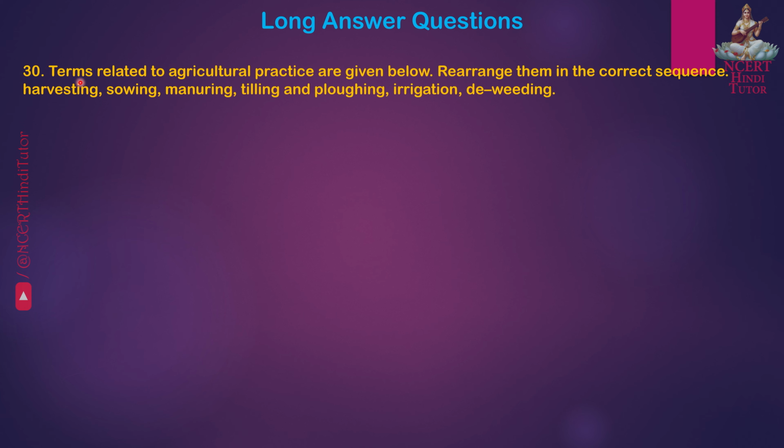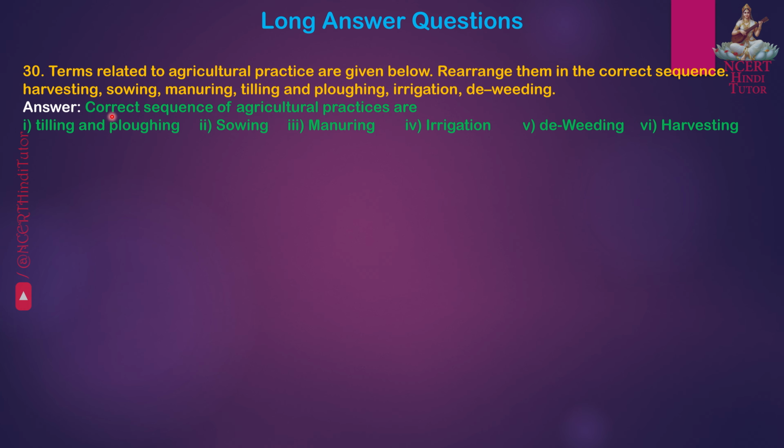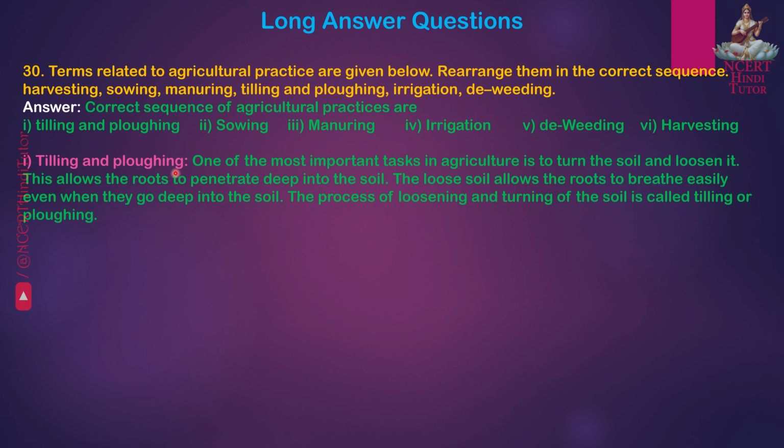Question 30. Terms related to agricultural practice are given below. Rearrange them in correct sequence: harvesting, sowing, manuring, tilling and plucking, irrigation, de-weeding. Answer. Correct sequence of agricultural practices: first, tilling and plucking; second, sowing; third, manuring; fourth, irrigation; fifth, de-weeding; sixth, harvesting.